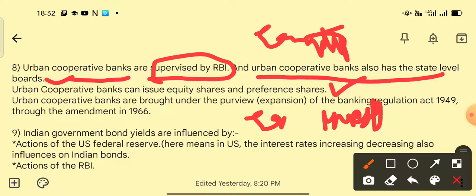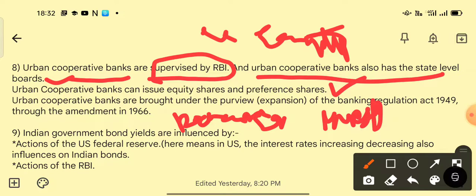Equity means owner, so that's why these are the long-term financing sources of a company. When it comes to preference shares, the company offers these shares to its promoters or to friendly investors. So these are equity shares and preference shares.